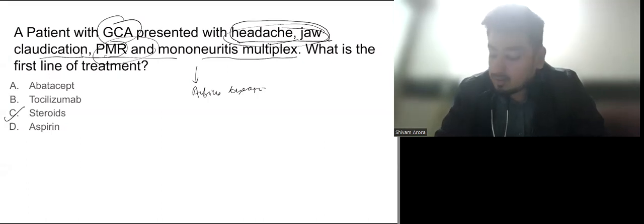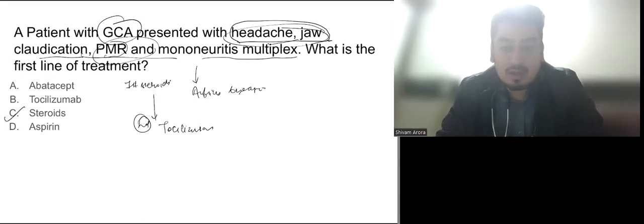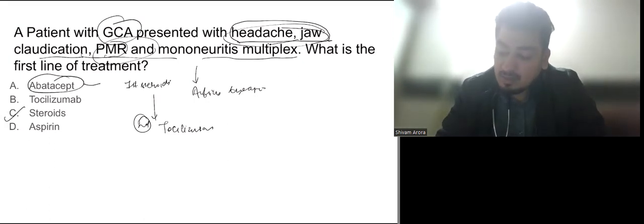Now, what is the second line of treatment in GCA? It is tocilizumab. It is second line, first line is steroids. So the answer is steroids. Now, what is abatacept? Abatacept is a co-stimulator inhibitor. Okay. What is tocilizumab? Tocilizumab is an IL-6 inhibitor.